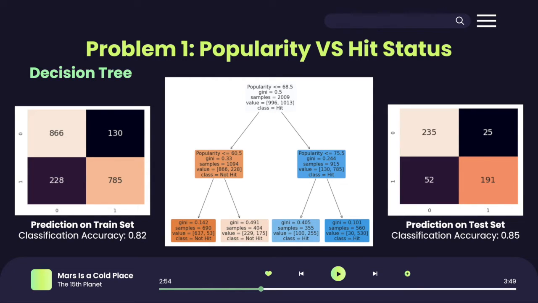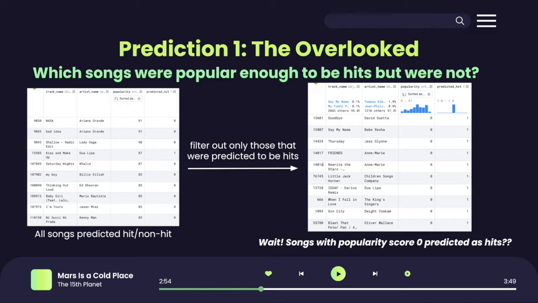We are interested in the false positives, songs that were not hits but predicted to be hits by their popularity. So using the tree model, we try to find non-hit songs that should have been hits based on their popularity. These songs deserved a place in the top charts but were robbed. They were overlooked. After running our model on the prediction dataset, we observed that songs with a popularity score of 0 were being predicted to be hits. This is odd and shows that our model might not be accurate enough, and there might be a case of overfitting. So we looked to other models instead to see if we could yield better results.